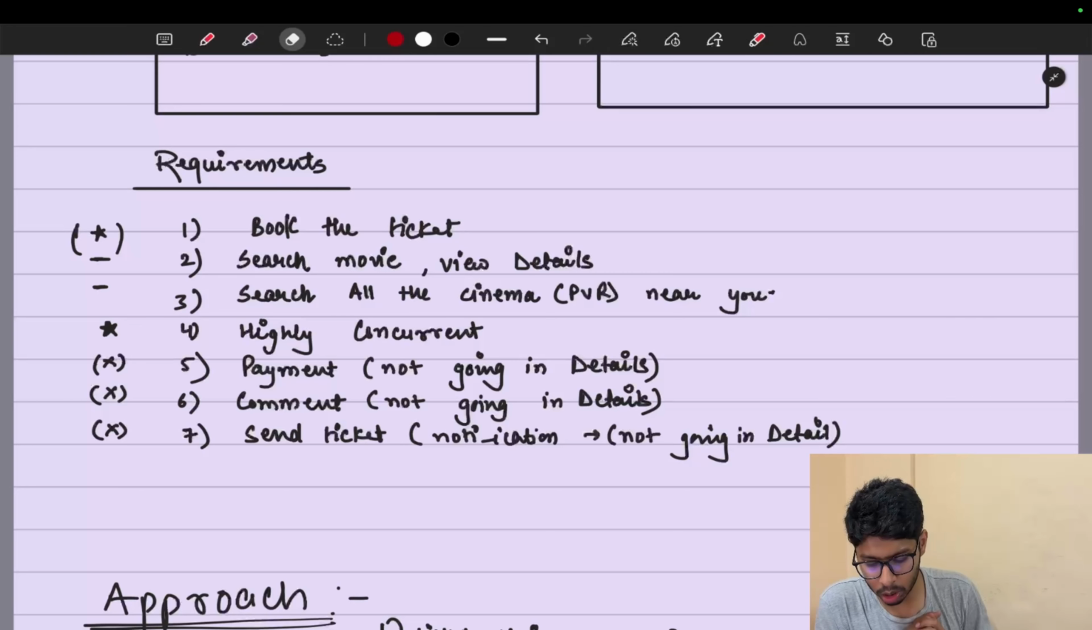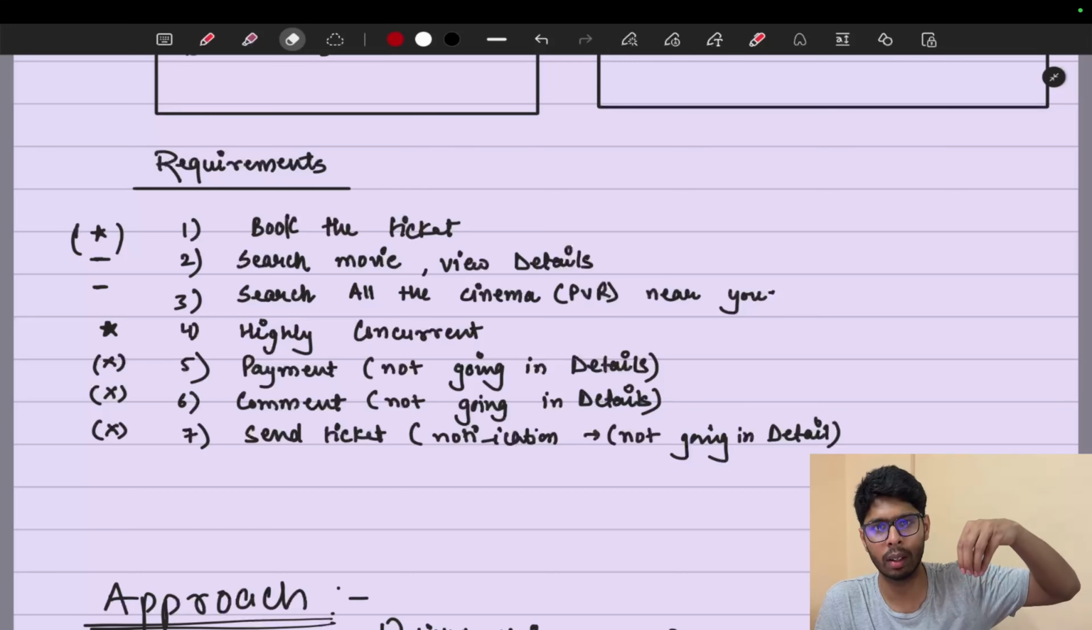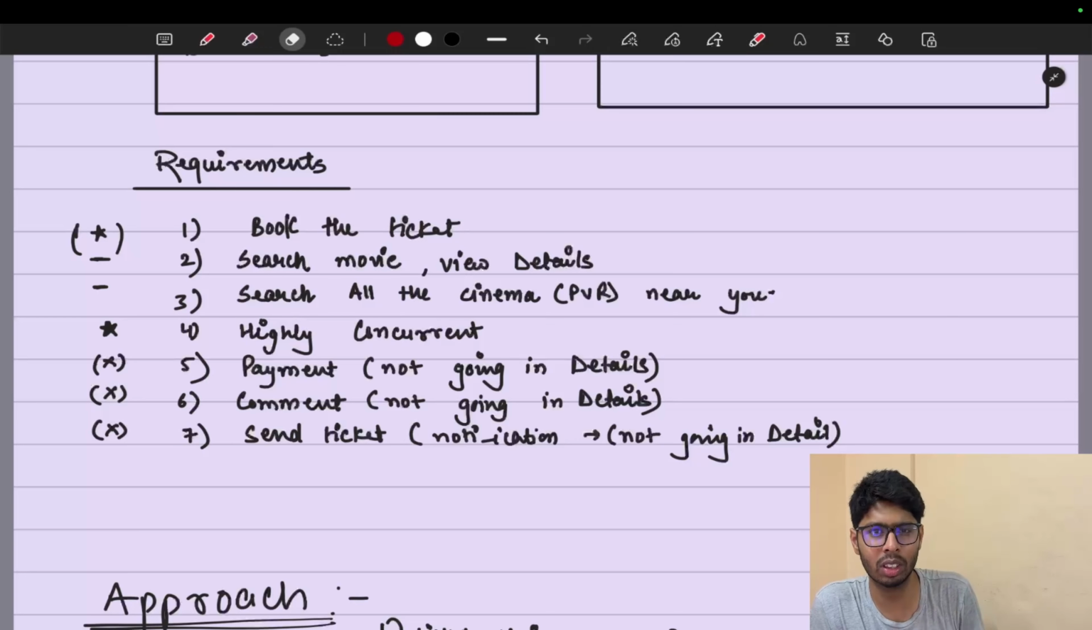Moving to the fifth, sixth, and seventh points, they are about payments, comments, and sending tickets. Payments means a payment system that we will see in another video, a separate video about payments, but I mentioned it in the requirements because it is part of the whole system. The sixth point is about comments and ratings of the movies, the comment system that we can study in another video. Similarly, the seventh point is sending tickets. Whenever you book a ticket, you get a notification and SMS, which is part of our notification system. We will see that in another video. I just wrote them because they are part of the complete system, but we are not going to study them in depth. We are going to focus on the first 4 points.